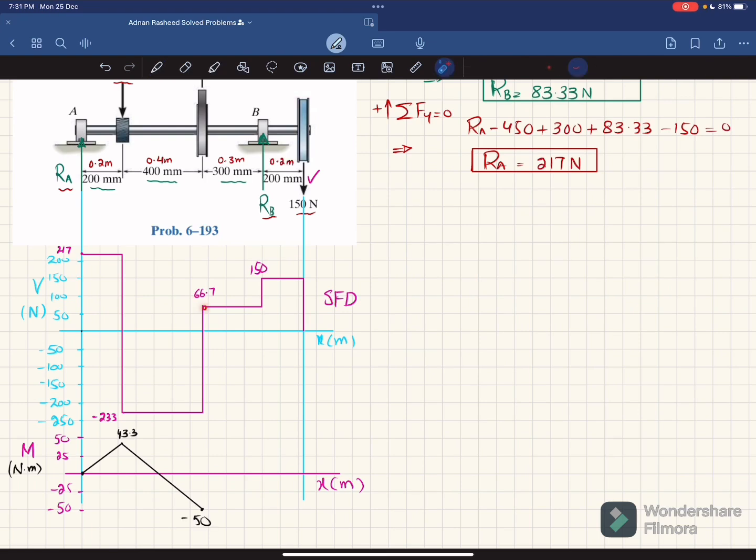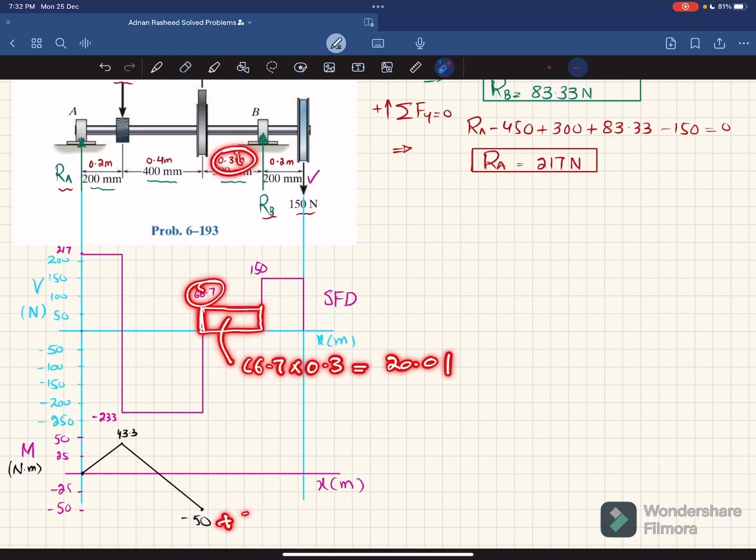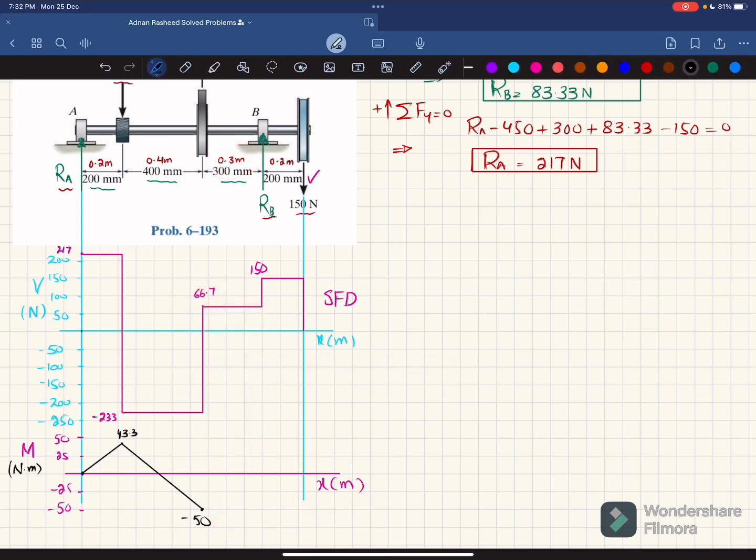Now moving further, the third area under the shear force diagram is this area. You can see the height is 66.7 and the width is 0.3, and that will give you 20.01. So minus 50 plus 20.01 will give minus 30. So at this length we will have minus 30. So we plot minus 30. Let minus 30 be this point.